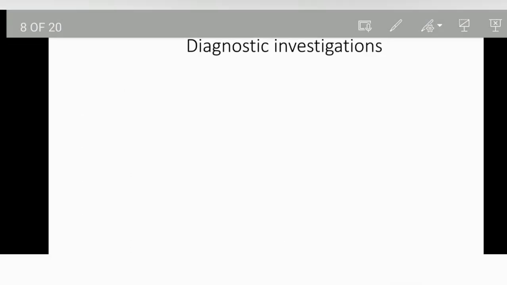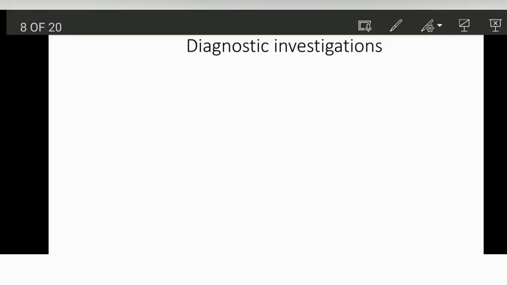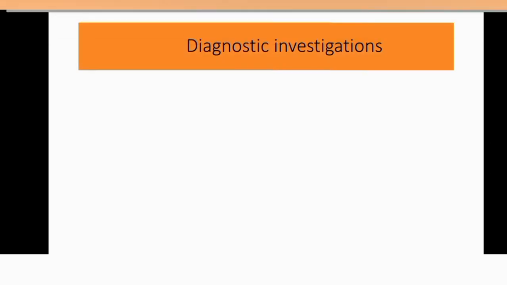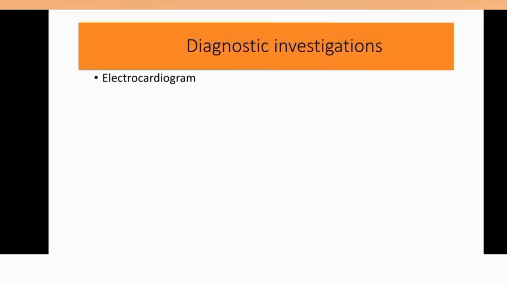Diagnostic investigations of coronary artery disease are: ECG, electrocardiogram, is one of the most common diagnostic investigations, and echocardiogram. It is an imaging test that uses ultrasound waves to create a picture of the heart.